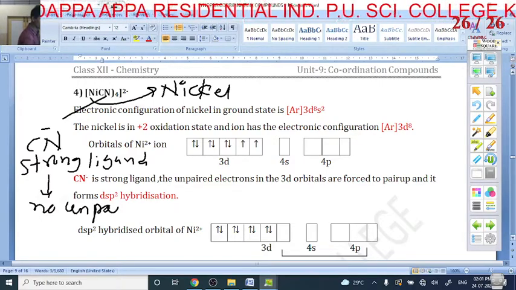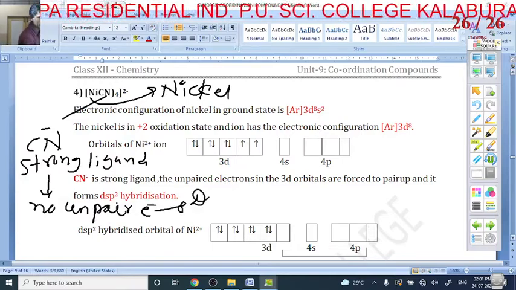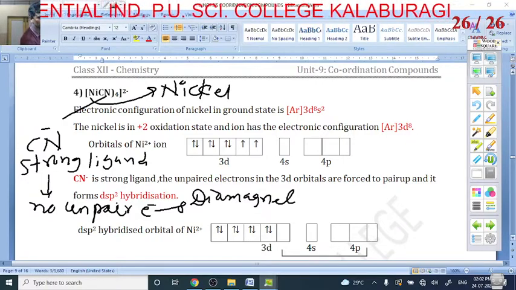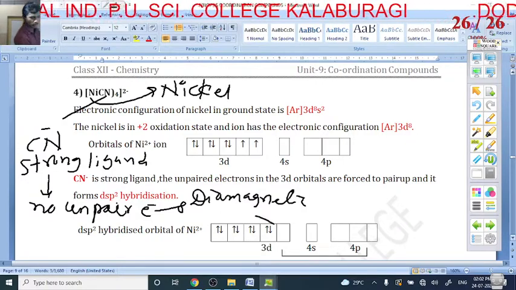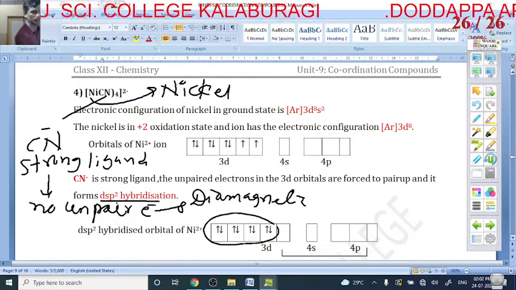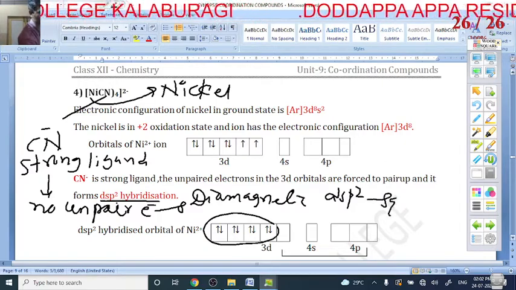No unpaired electron means what? Diamagnetic. Here there is no unpaired electron, all are paired. And what type of hybridization is it? dsp2. If it is dsp2 hybridization, it is square planar.